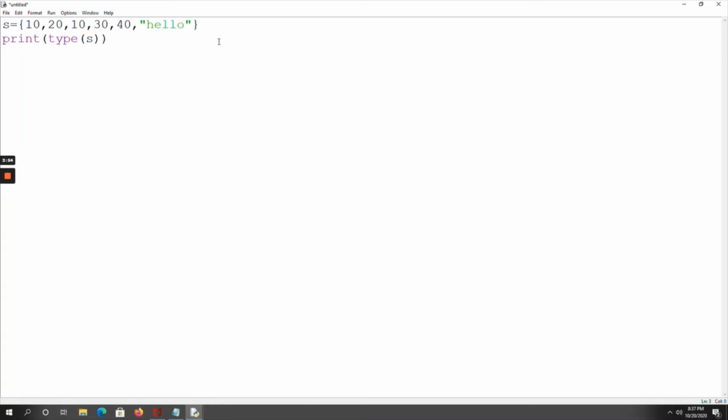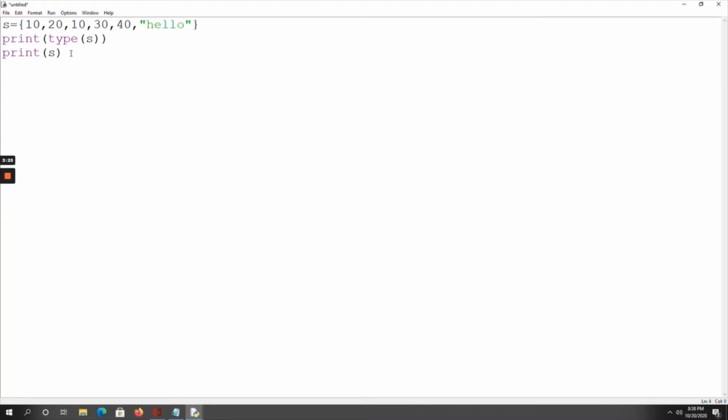That means in whichever order you take the elements, you can't expect the same order in the output. Duplicates are not allowed, but I have taken duplicates just to see. Now I am printing the S elements. Next, indexing and slicing are not applied in the set, because as there is no order, we can't apply index and slicing operations.